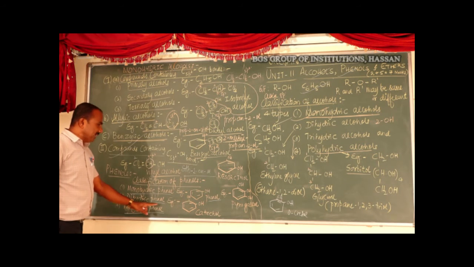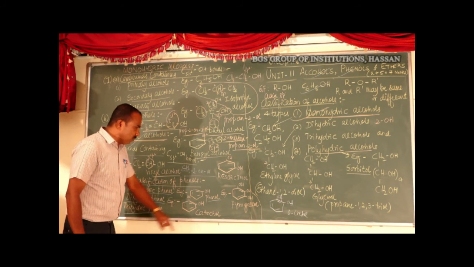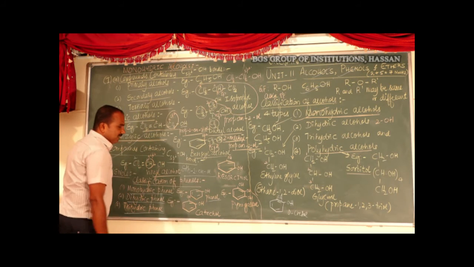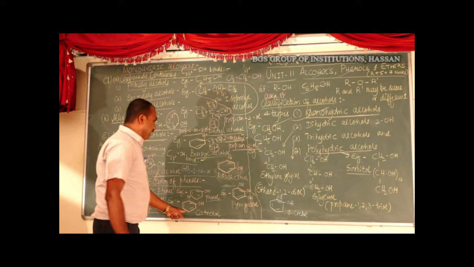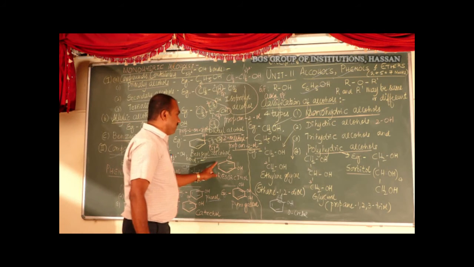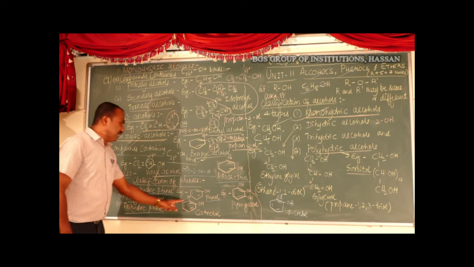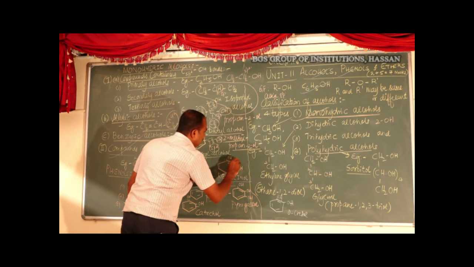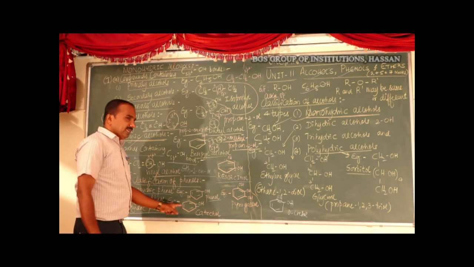The second one is dihydric phenols. These are the compounds in which two OH groups are attached to the aromatic ring or benzene ring. An example for dihydric phenol is catechol, and another example is resorcinol. Here the OH groups are attached to the first and second positions, and here to the first and third positions. These are the examples for dihydric phenols.